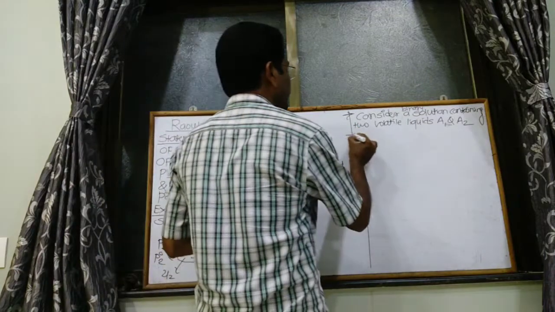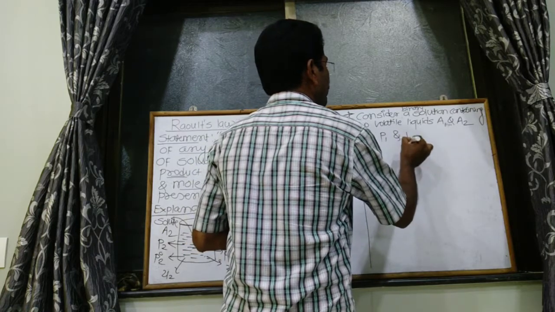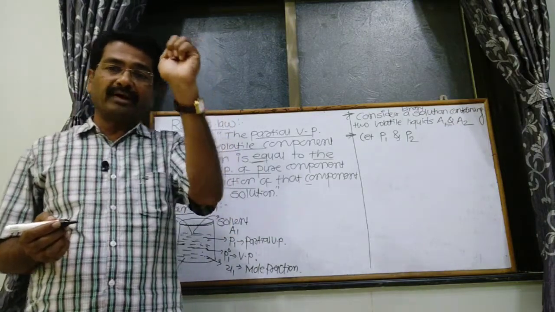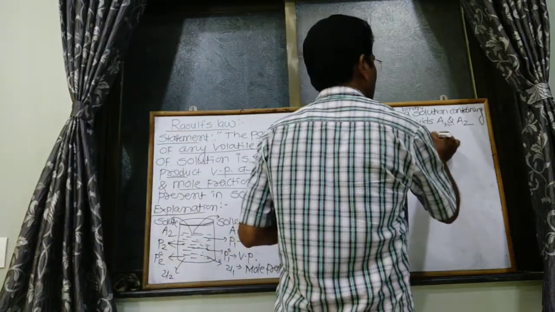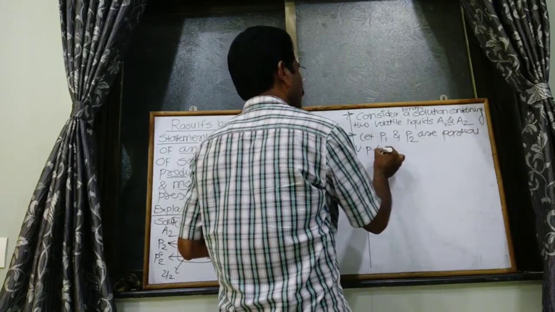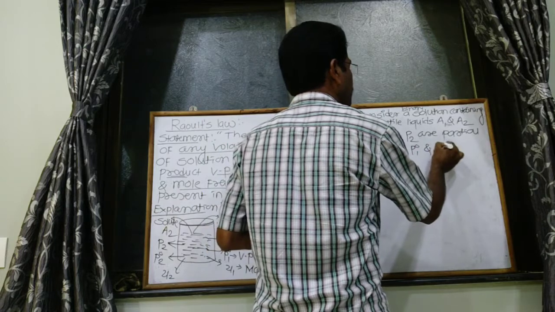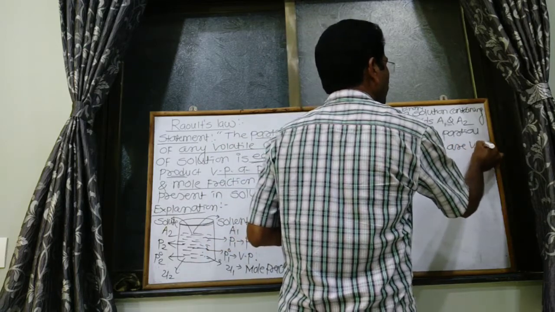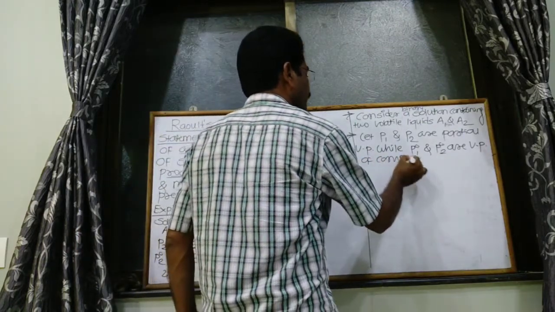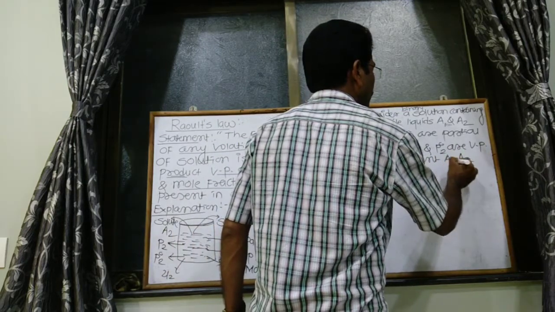So let P1 and P2 be the partial vapor pressures, while P01 and P02 are the vapor pressures of components A1 and A2.